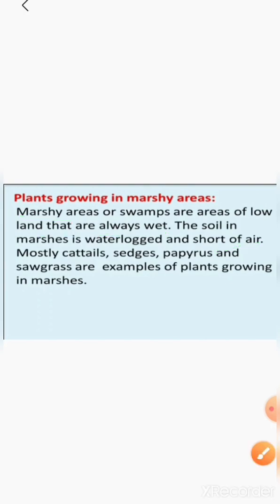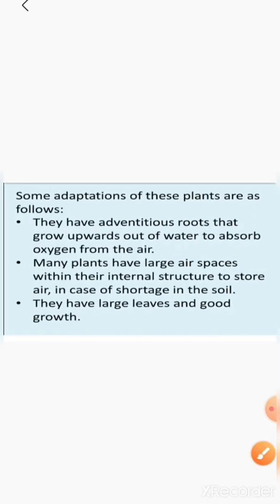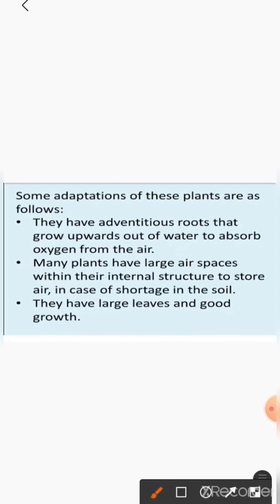Children, some adaptations of these plants are as follows. First, they have adventitious roots that grow upwards out of water to absorb oxygen from the air. Number 2, many plants have large air spaces within their internal structure to store air in case of shortage in the soil.